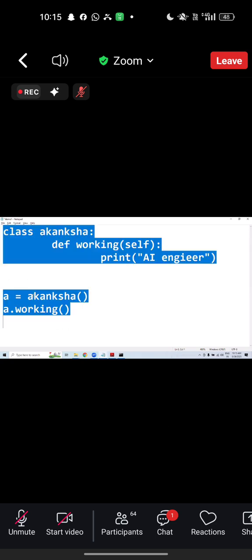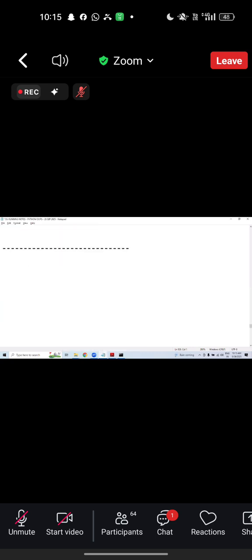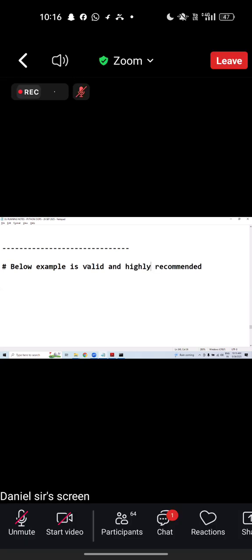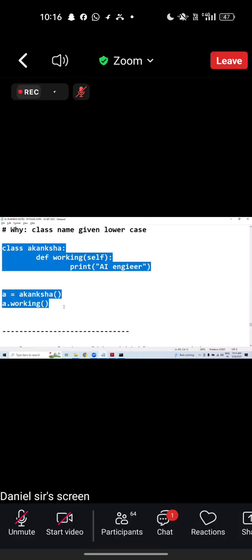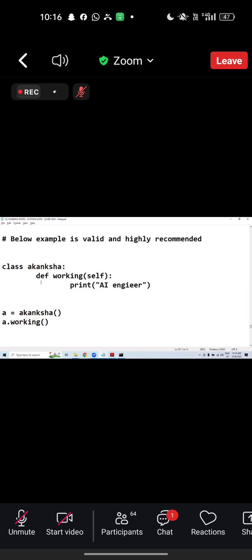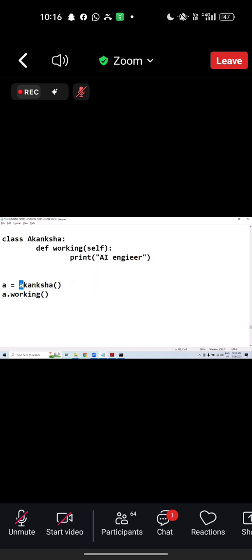Now, I would like to say, the below example is valid but not recommended. Below example is valid but not what? Recommended actually. In the sense, why? I would like to take the same code and update it, and you will get clarity. I can make this one a capital A. I can make this one what? Capital A actually.